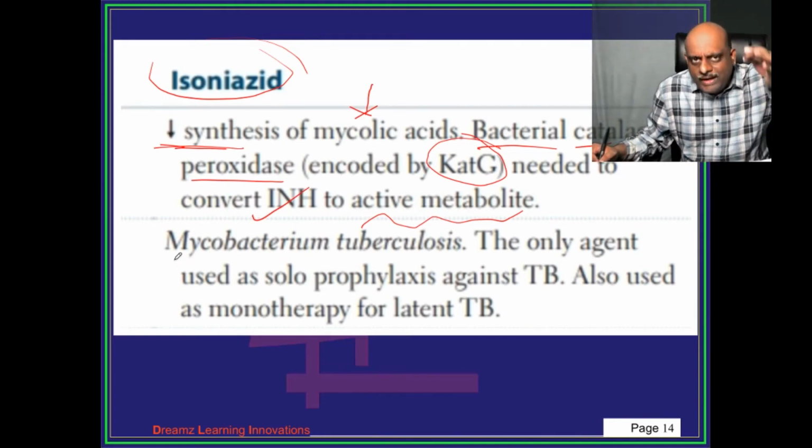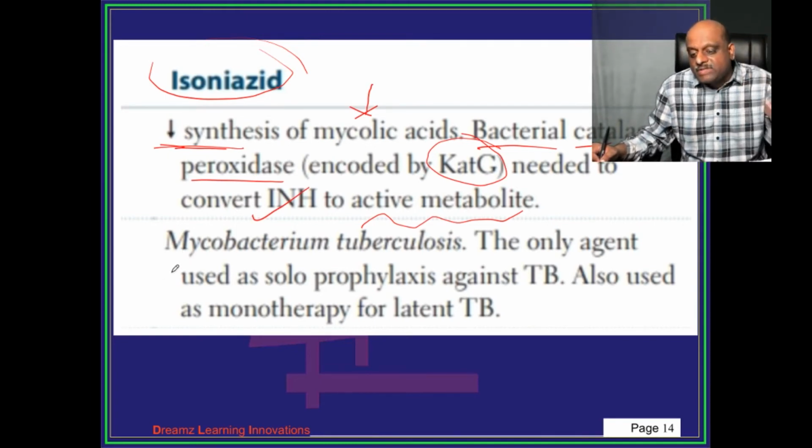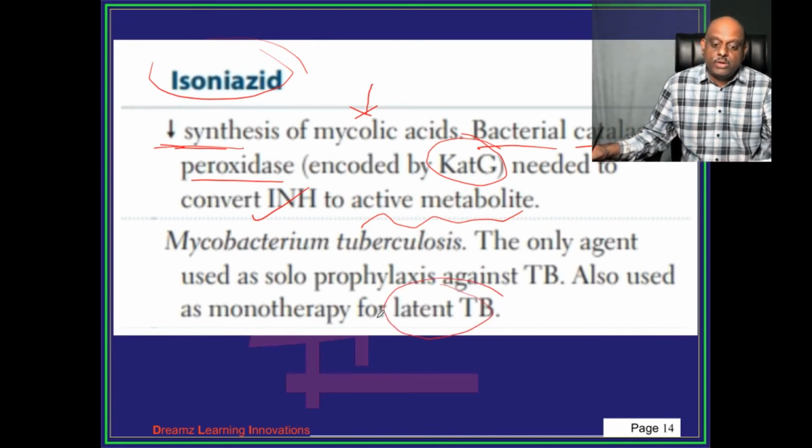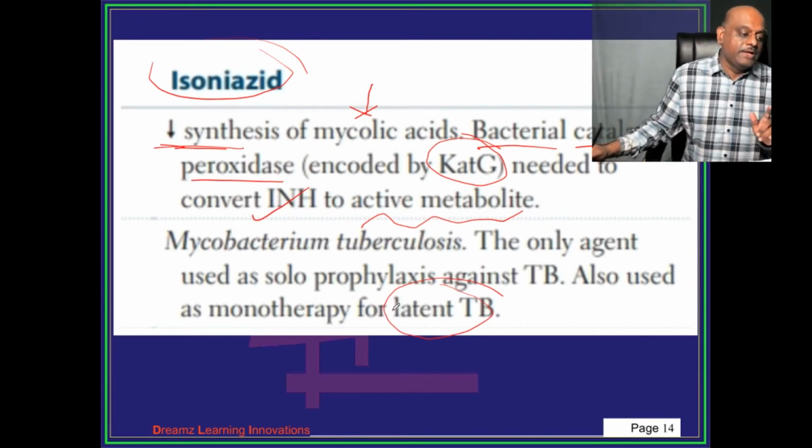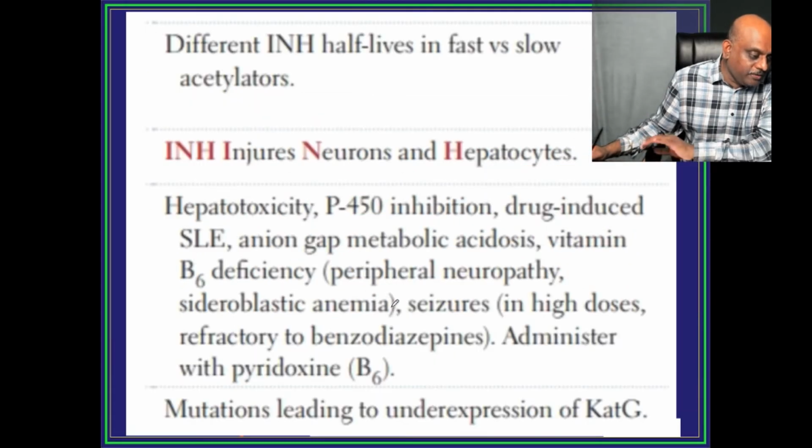Now, what is the importance of isoniazid? Isoniazid is the only agent which is used for prophylaxis against TB, not rifampicin, not pyrazinamide, but only isoniazid. Also, if there is a latent TB, you can give monotherapy of isoniazid, but you can't give monotherapy of rifampicin, is what you need to remember.